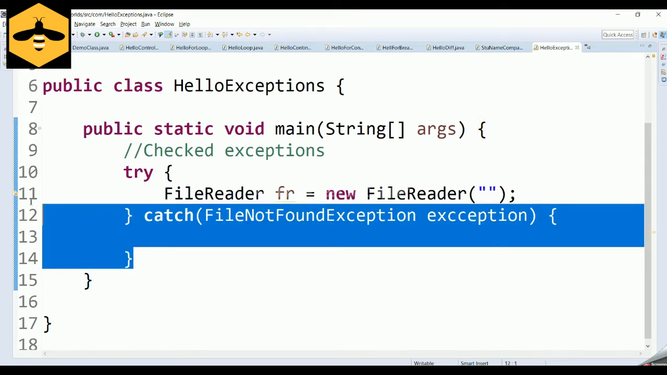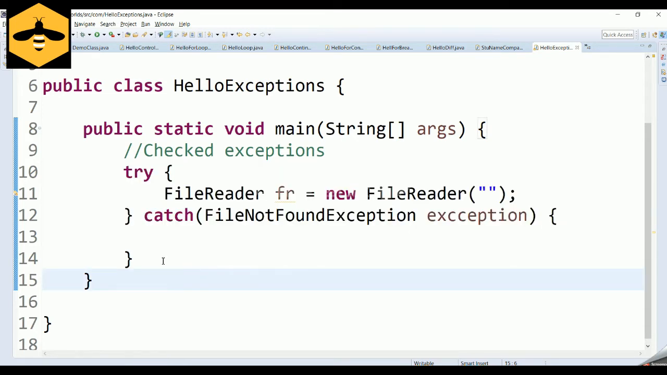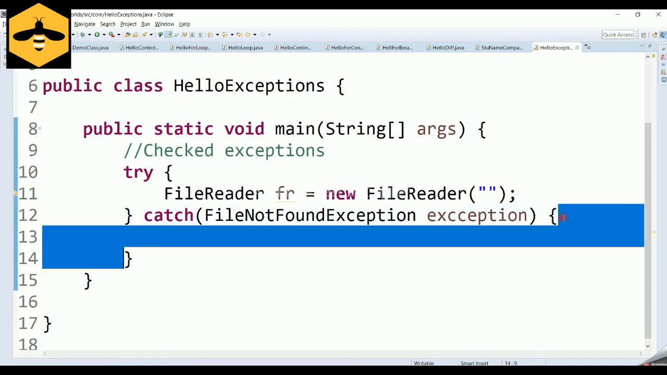And in general, whether it is a runtime exception or a compile time exception, the syntax of handling exceptions is very simple. You will have your try block and you will have your catch block.